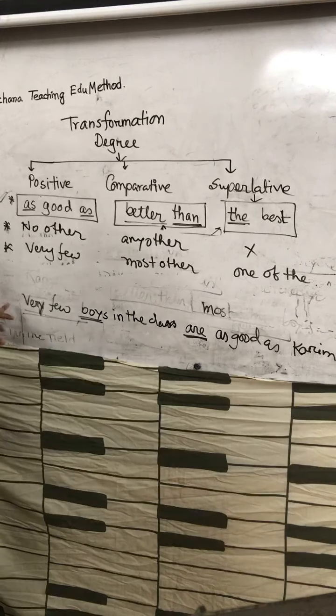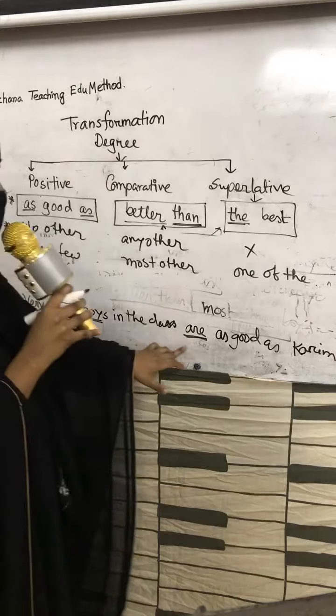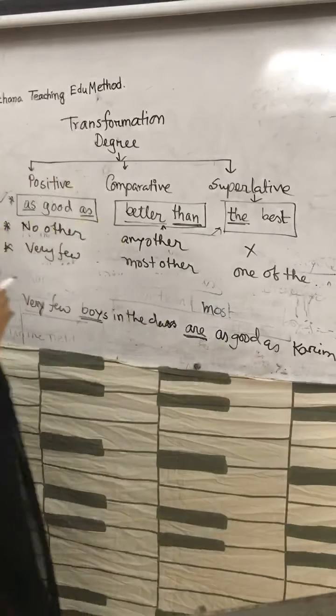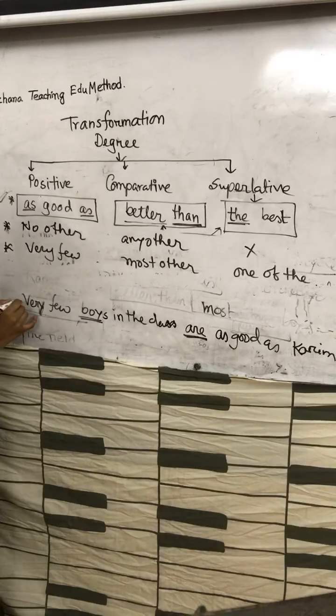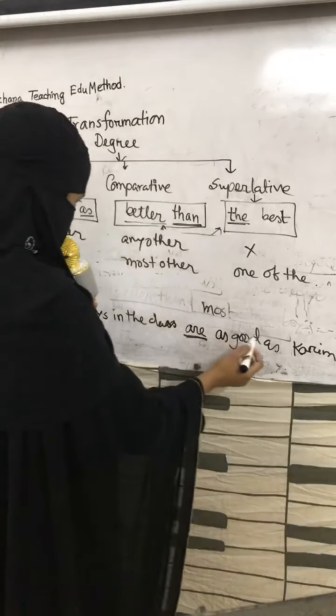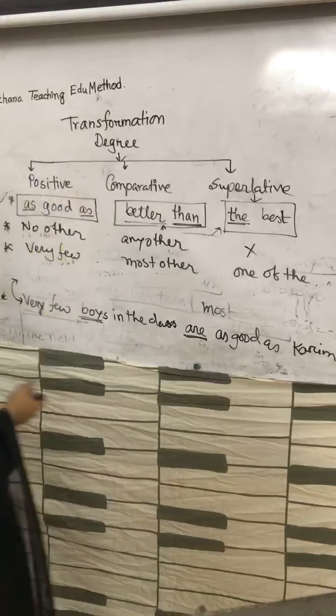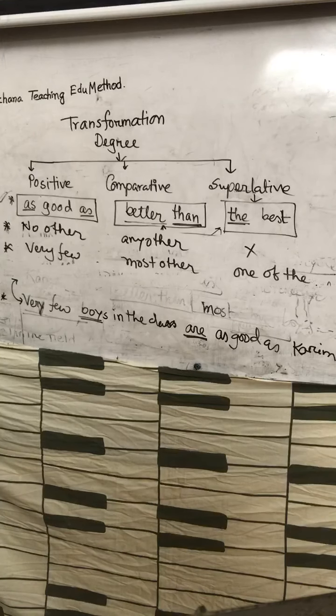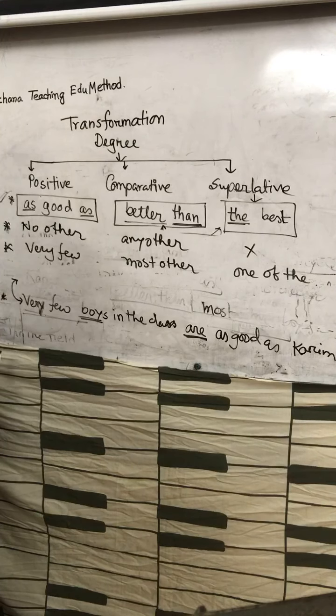Next, very few boys in the class are as good as Karim. These rules are vice versa. If you change it to comparative form, what should be the answer? The question is: very few boys in the class are as good as Karim. The answer should be in the positive form. Very few, use very few.